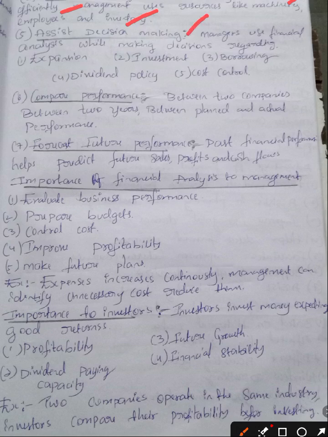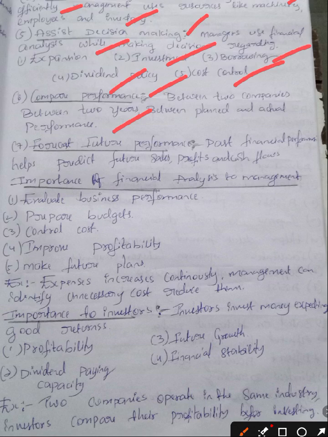Managers use financial analysis while making decisions regarding expansion, investment, borrowing, dividend policy, and cost control. The sixth point is comparing performance between two companies, between two years, and between planned and actual performance. For comparison, financial analysis is very helpful.